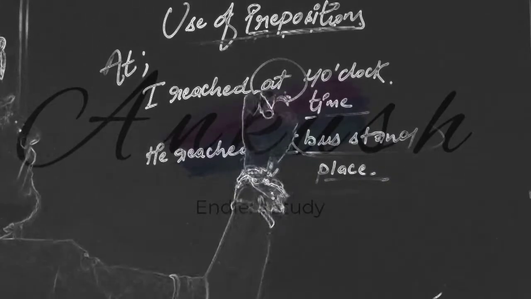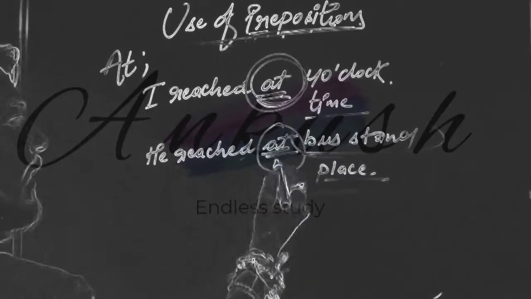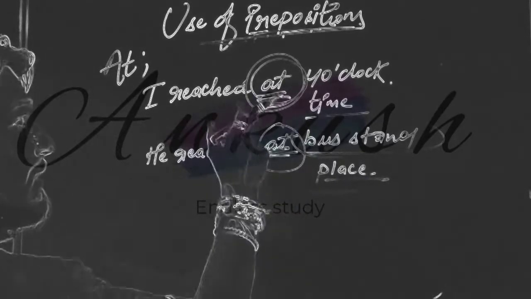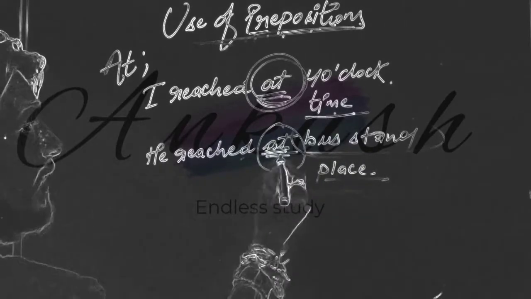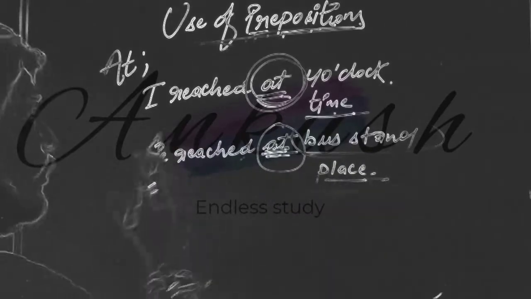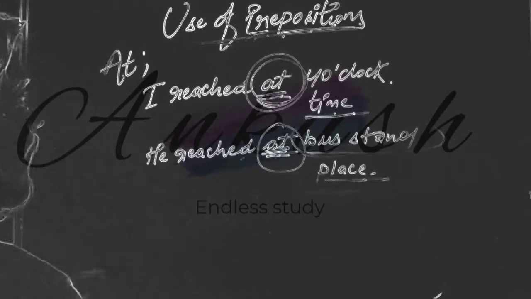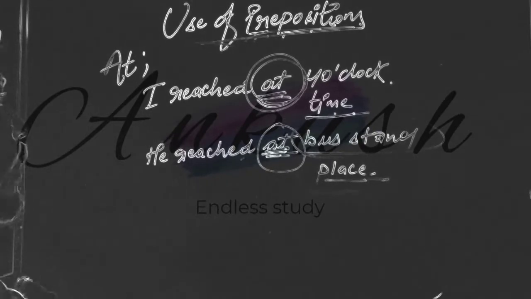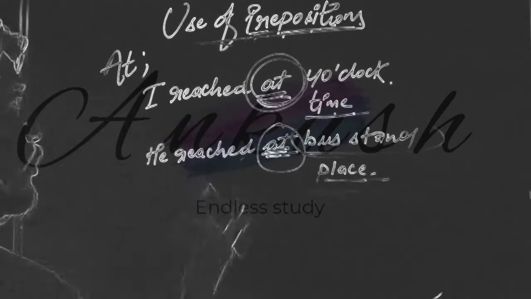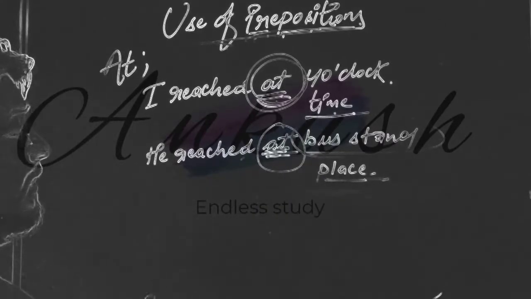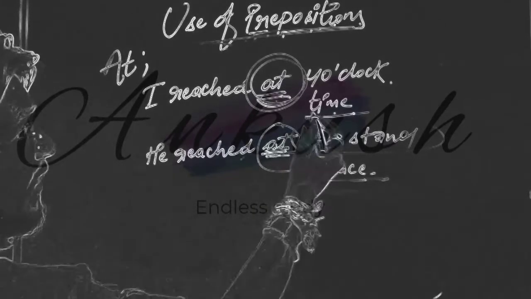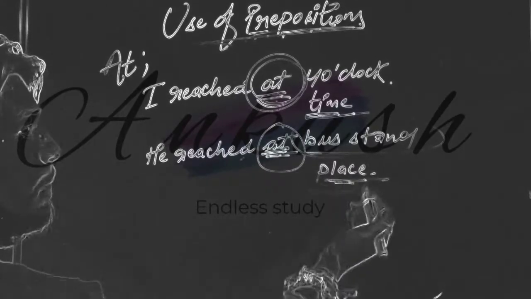You can see the preposition is the same, at is coming here and at is coming here, but this at is representing time and here at is showing place. So the use of prepositions depends on the meaning of the sentence in which you are using them. As shown in the example, at can be used in two different sentences with different meanings.